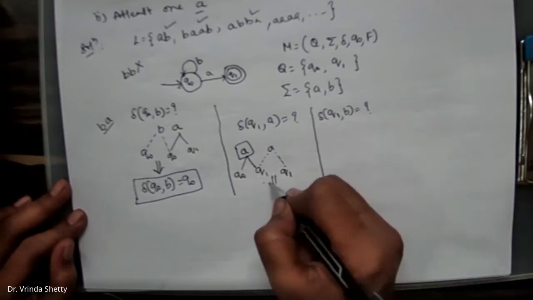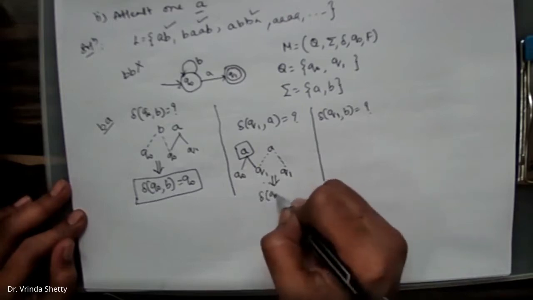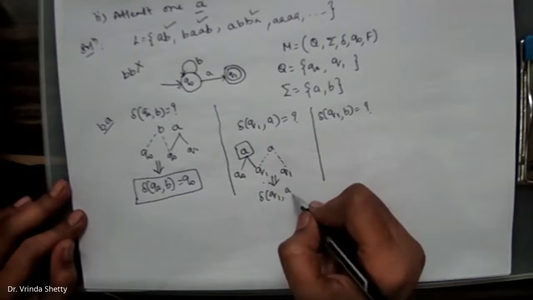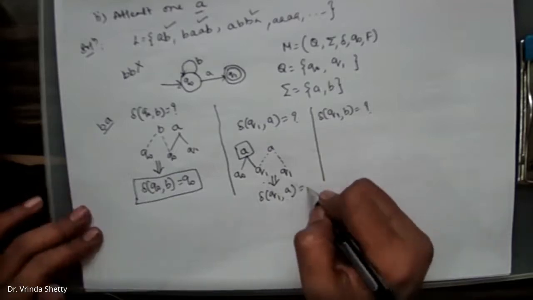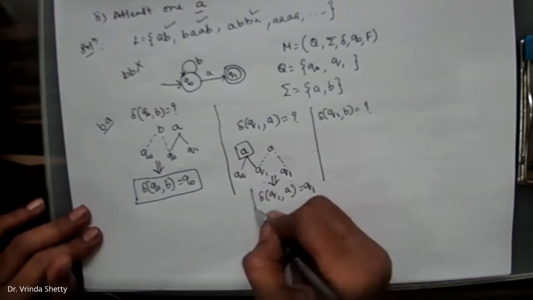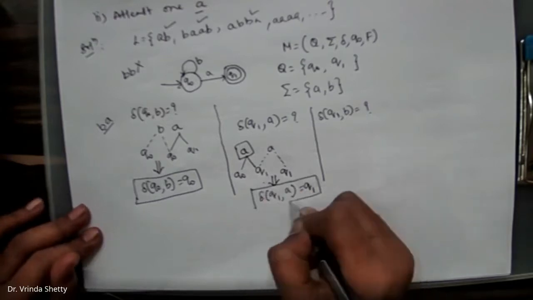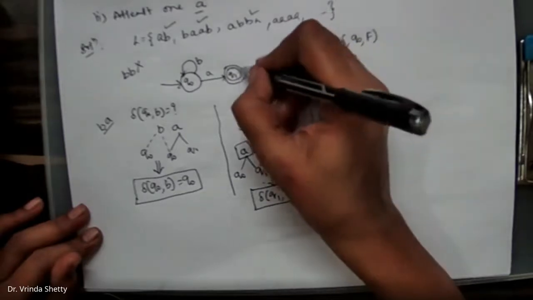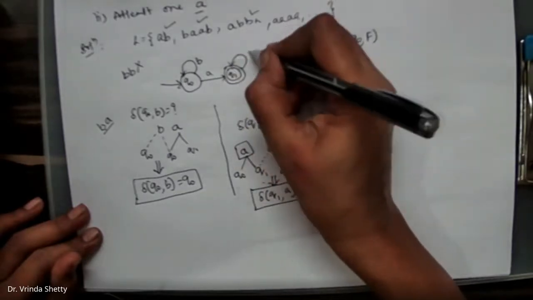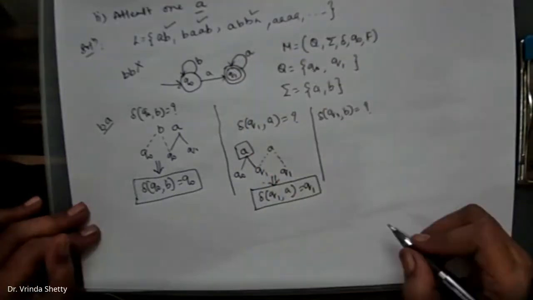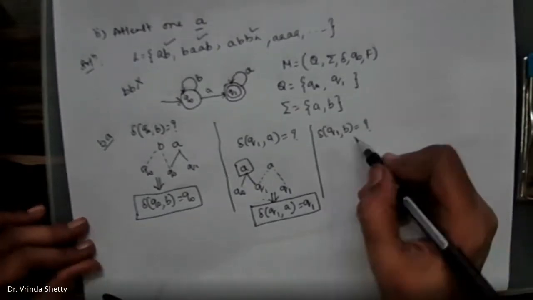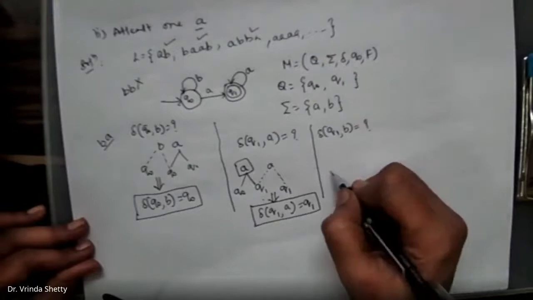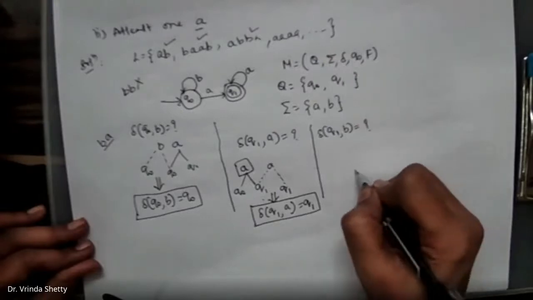That is, we'll write it as delta Q1 on A. You are in the state Q1. Input is A. To which state do we need to go? We need to go to the state Q1 itself. That is, we are going to write delta Q1 on A is Q1 itself. Then next, what is the next one? Q1 on B. So we'll write here, we want Q1 on B.